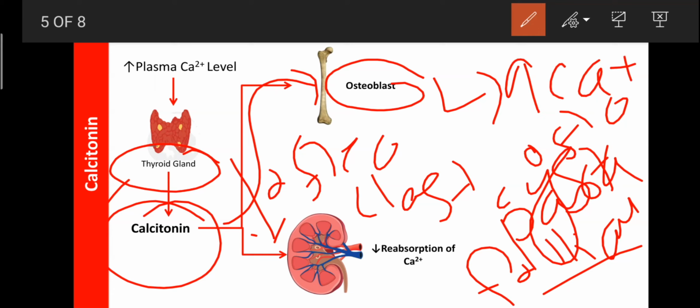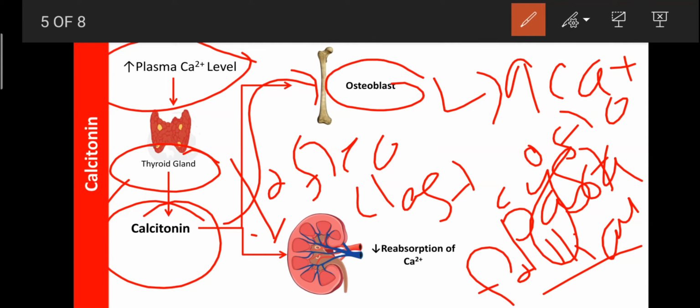So calcitonin stimulates the osteoblasts, which absorb calcium from the plasma. Like that, an elevated calcium level can be decreased by enhancing the deposition of calcium on the bone by stimulating the osteoblasts.